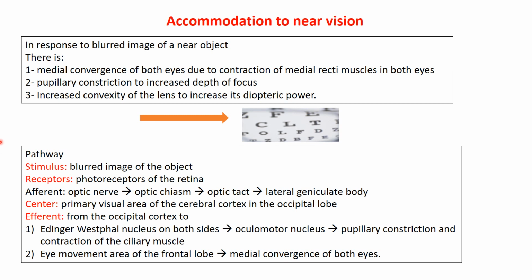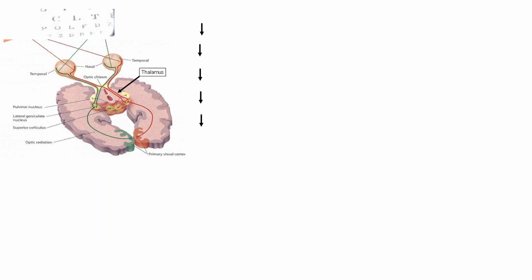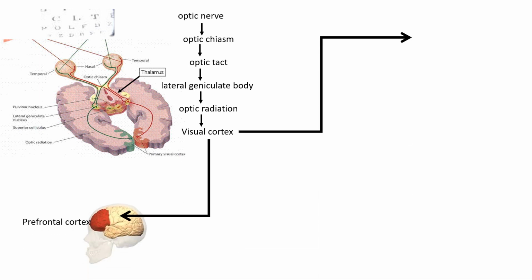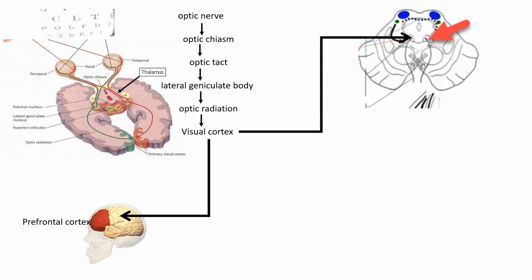So if we go to the next slide and see the pathway in detail, a blurred image of the object stimulates the photoreceptors, then the optic nerve, to the optic chiasm, to the optic tract, to the lateral geniculate body in the thalamus, to the optic radiation going to the primary visual cortex, and the primary visual cortex is going to send impulses to stimulate the Edinger-Westphal nucleus on both sides.